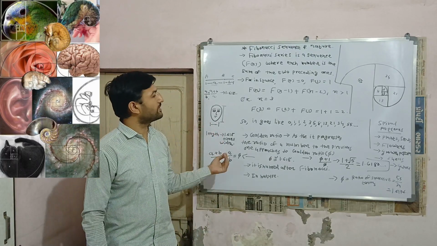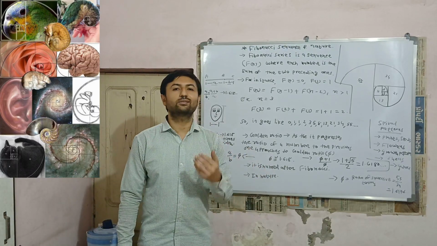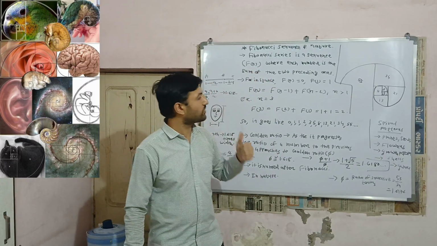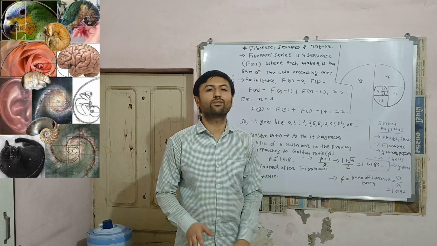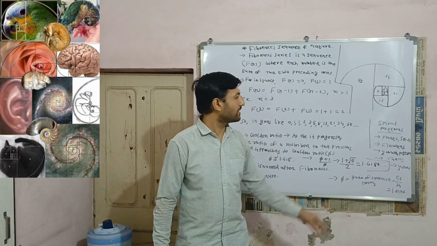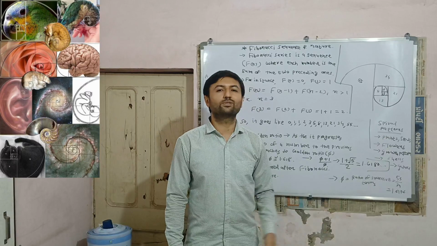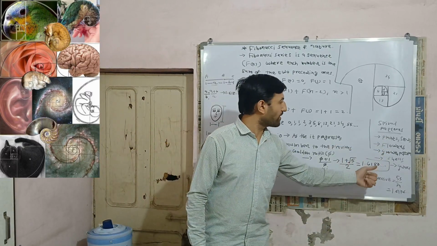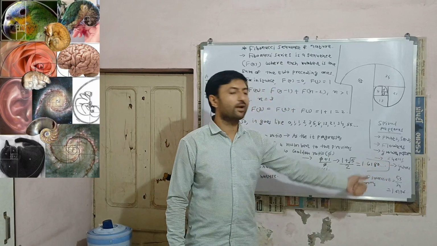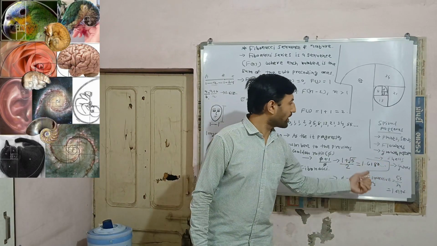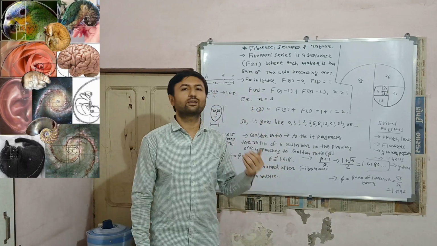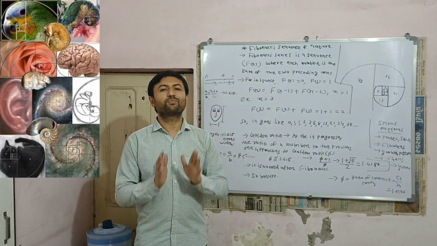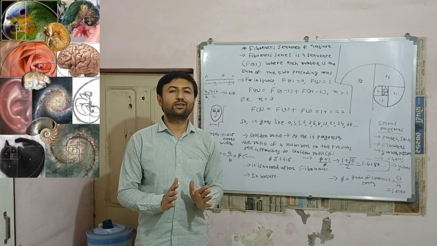There are many natural concepts in physics and natural shapes in physics which follow rules of Fibonacci sequence and golden ratio. Like spiral patterns, you can observe it in spiral galaxies, in plants, in seeds, you can observe in sunflower seeds, you can observe in flowers, you can observe in growth patterns, you can observe in shells like conch, you can observe in many physical shapes, and that is why you can determine the symmetry of that shape.